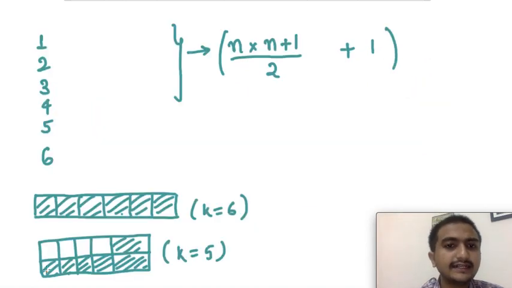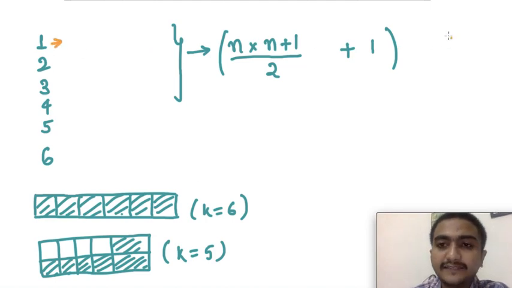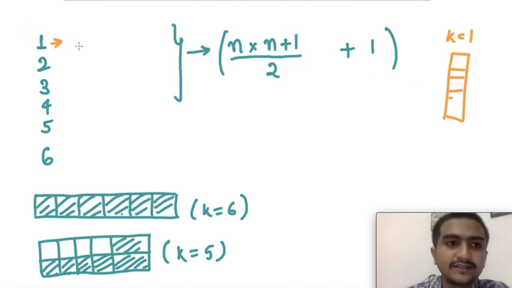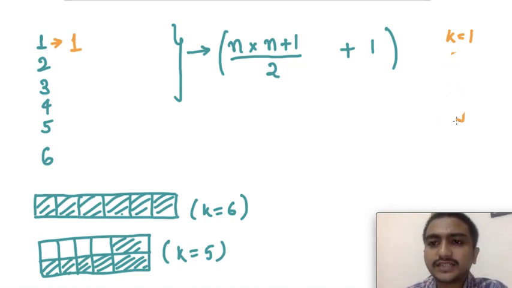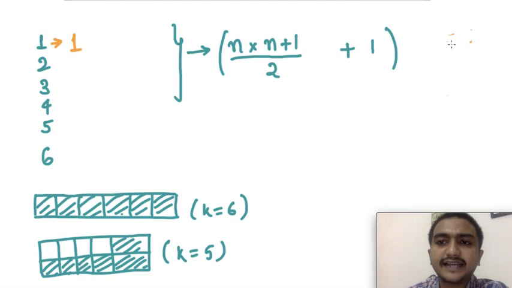So here if you see as well, how many ways can you get 1? If you have k equal to 1, then the only possible way is to just paint one column, so you will have only one way. And then for k equal to 2, you have two positions to start from, right?